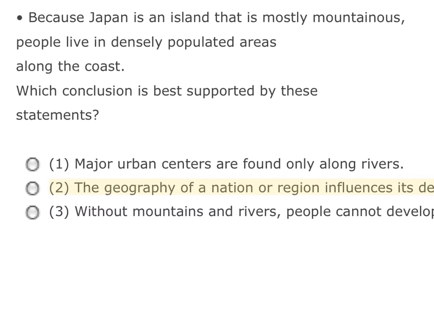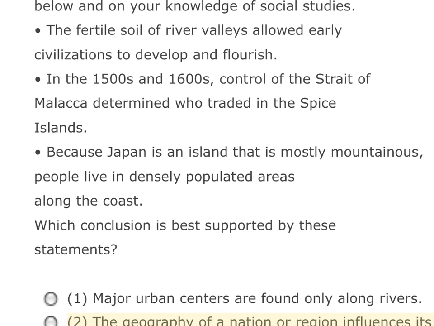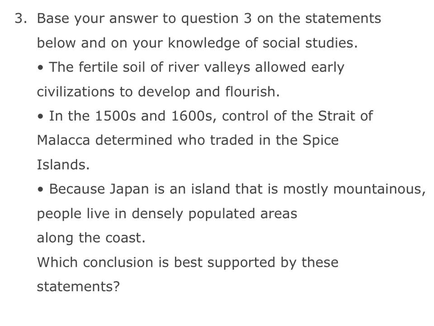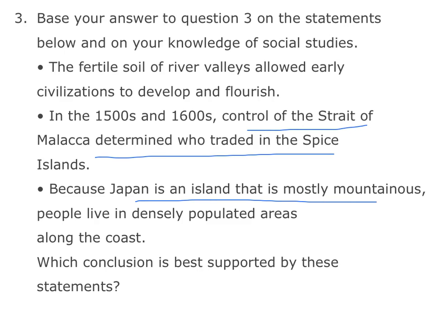Okay, so look at this last question here, which gives us an example of fertile soil of river valleys allowed early civilizations to develop and flourish. In the 1500s and 1600s, control of the Strait of Malacca determined who traded in the Spice Islands. Because Japan is an island that is mostly mountainous, people live in densely populated areas along the coast. Which conclusion is best supported by these statements? Now take a look at this question.